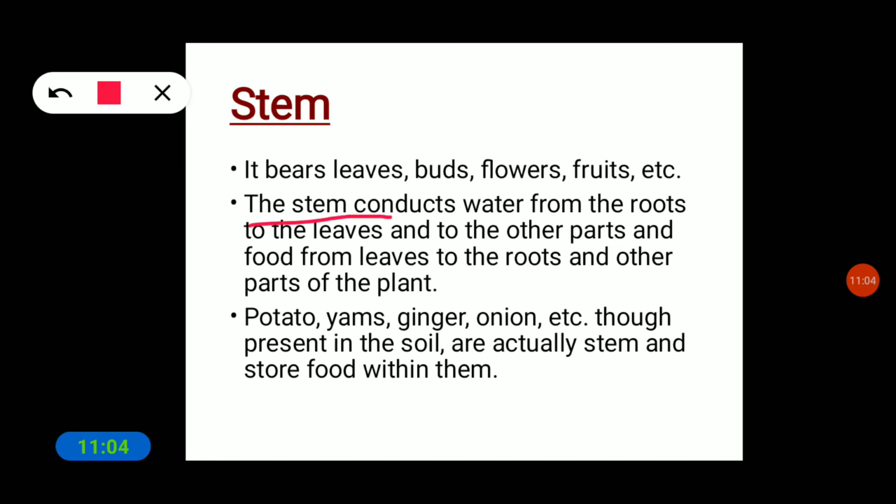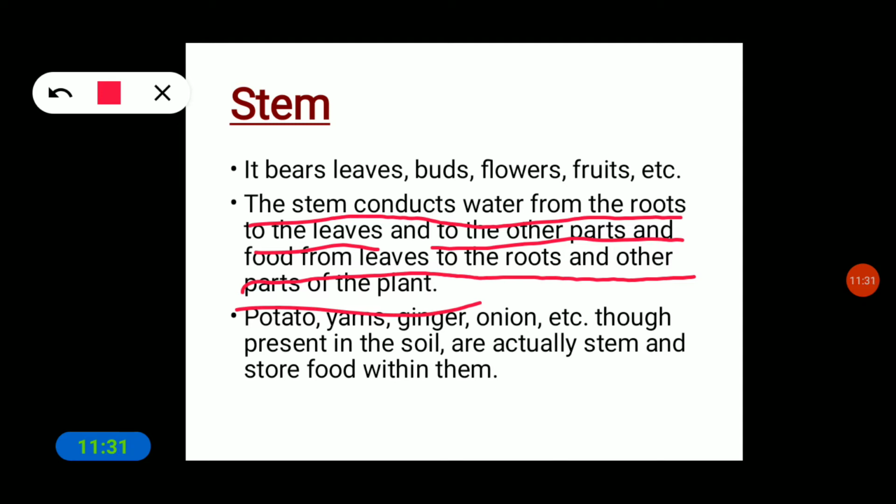The stem conducts water from the roots to the leaves and other parts, and food from the leaves to the roots and other parts of the plant. The leaf is the food factory of a plant.